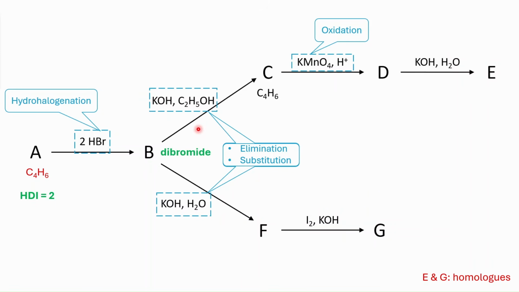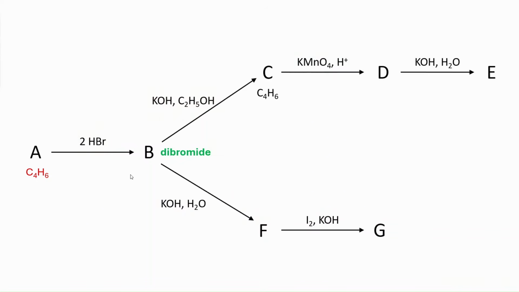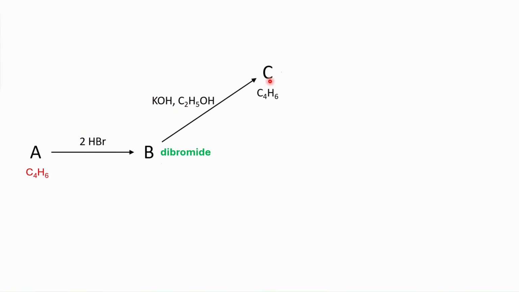And we can also think that this B is a bromide, right? Right now we can say that A probably contains two pi bonds, and they are being saturated. They react with hydrobromic acid, and then we have a dibromide here. Now, the way we need to approach this problem is by focusing on A, B, C, because A to B and B to C, it's actually isomerization. We start from A, which has 4 carbon atoms and 2 hydrogen deficiency index. We end up with the same molecular formula.